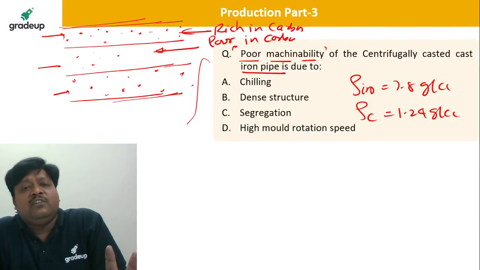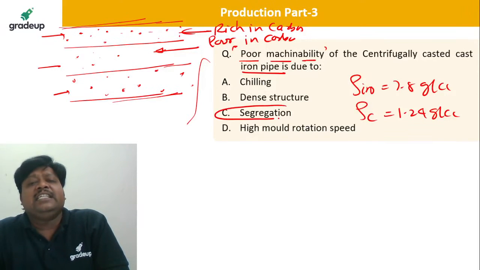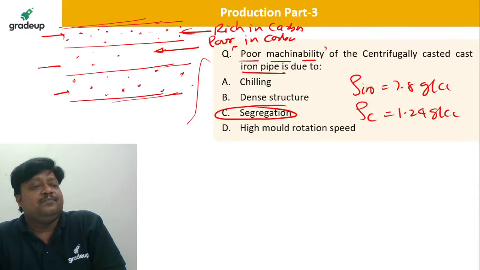And this phenomenon, dear students, when you centrifugally cast iron, you get such a structure, known as the segregation effect. What do you call this? This is known as the segregation effect. Because of this segregation effect, the machinability of the centrifugally cast iron pipe is very poor. I hope it is correct. I hope you understand the segregation phenomenon. What is this segregation phenomenon?